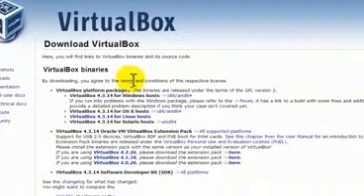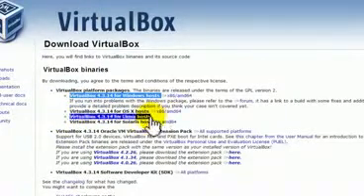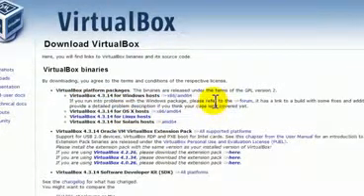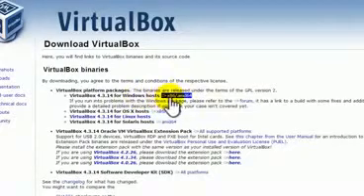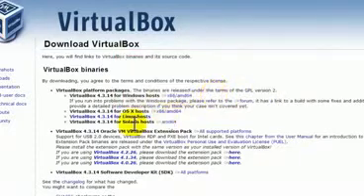Now if you are using Windows, click on the first link where it says VirtualBox for Windows hosts. If you are on Mac, click on the second option. If you are using Linux, click on the third one. I'm going to click on the first one because I'm using Windows, and then click to start the download. I'm not downloading because I already have one.